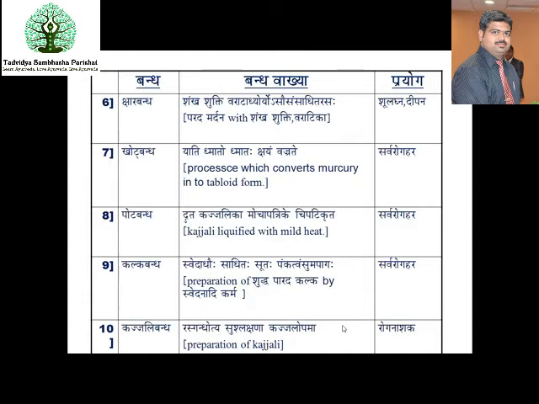Next you have the Kalkabandha. When mercury attains the consistency and appearance of mud after passing through the Svedana procedure, then it is known as Kalkabandha. Where he says Svedajo Saviti Sutaha Pankatva Samupagataha, when you are giving Svedana to this parada, it attains the form of marshy land or mud. So it becomes Panka. Hence that is known as Kalka. It becomes very soft in consistency. Hence it is known as Kalkabandha, and when it is consumed, it is Sarvarogahara.